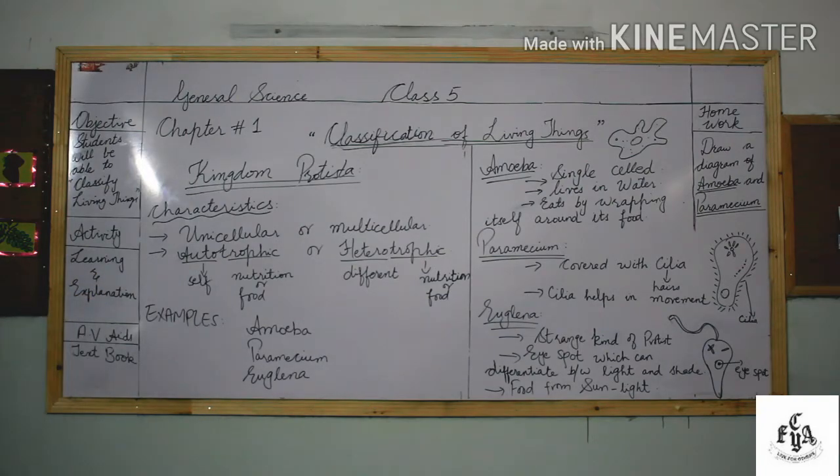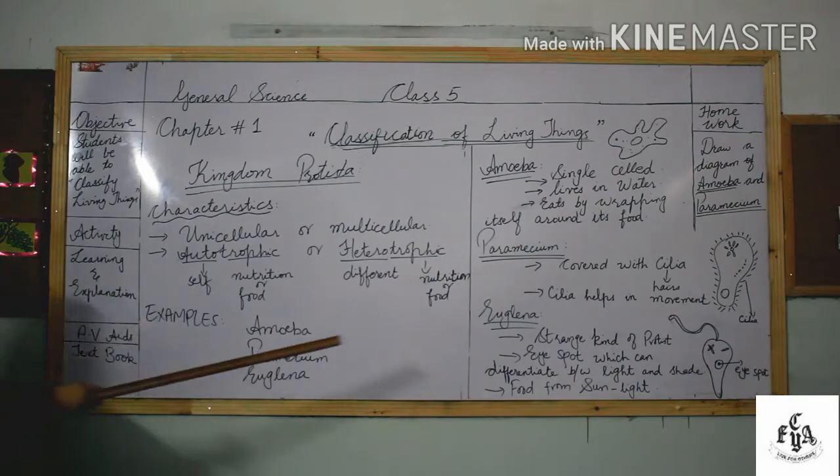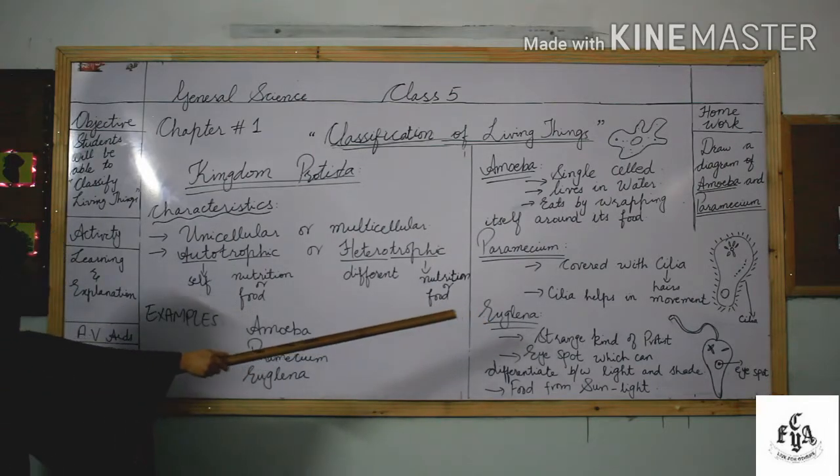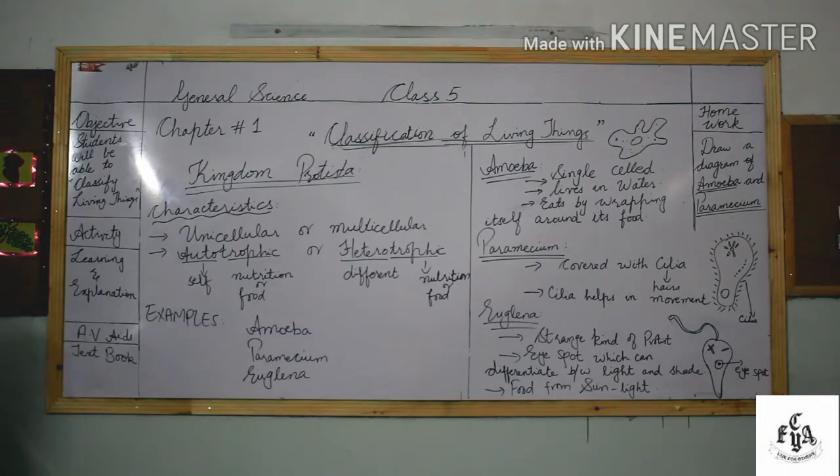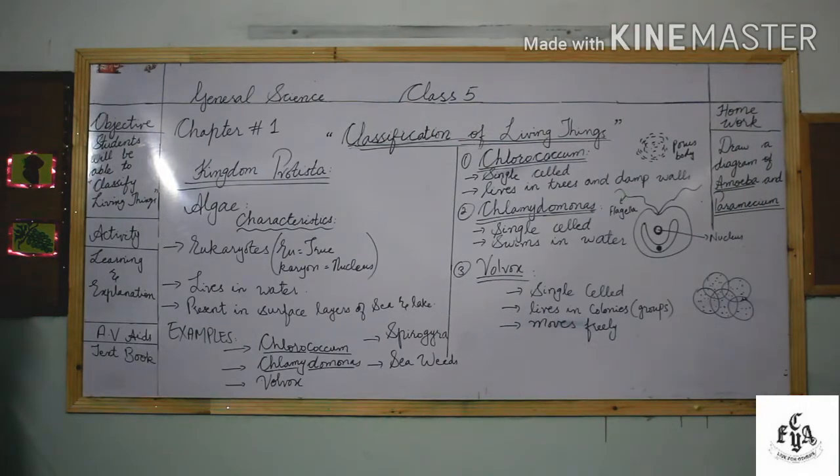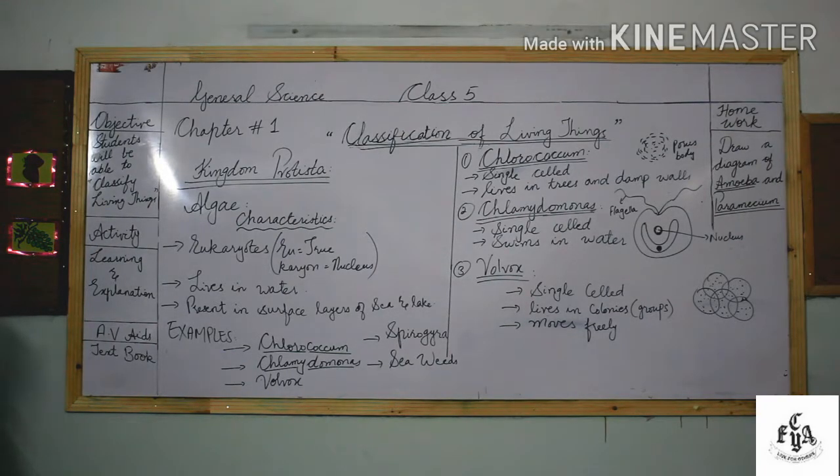Now what is its third property? It takes food from sunlight. They prepare their food from sunlight, and you can see that upper part, that is the flagella. Flagella is like the cilia that help Paramecium in movement. Such is the case of flagella in Euglena, which helps in movement. Okay students, we discussed three examples of kingdom Protista: amoeba, Paramecium and Euglena.